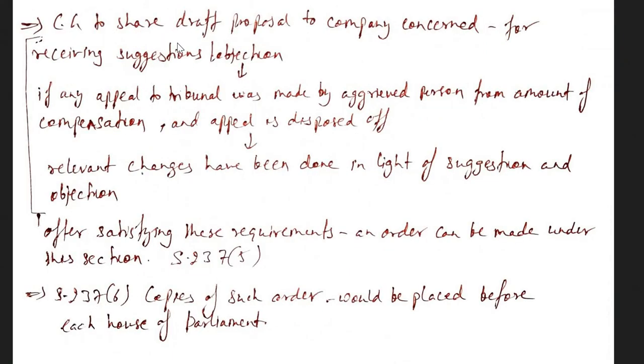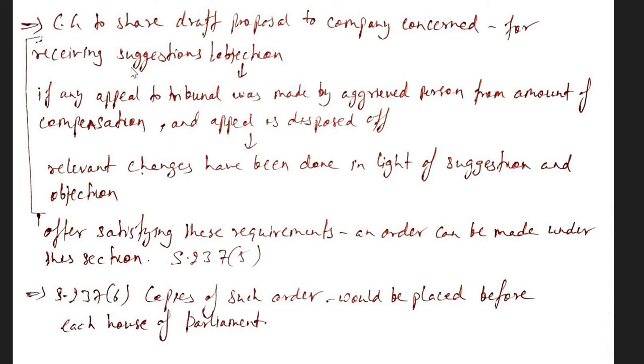The central government is to share the draft proposal of the scheme with the companies concerned for receiving suggestions and objections. If any appeal to the tribunal is made by an aggrieved person as to the amount of compensation, that has to be disposed of.